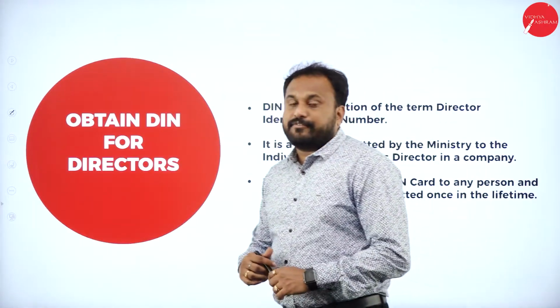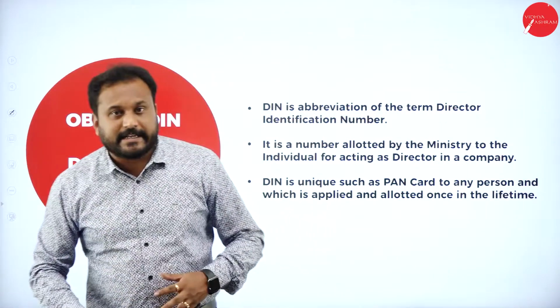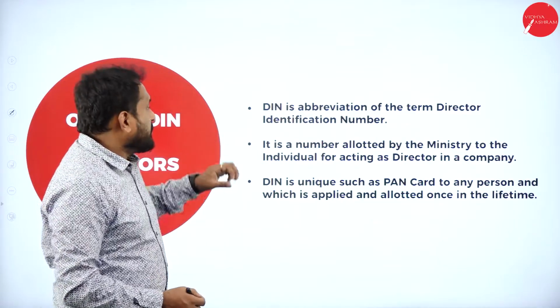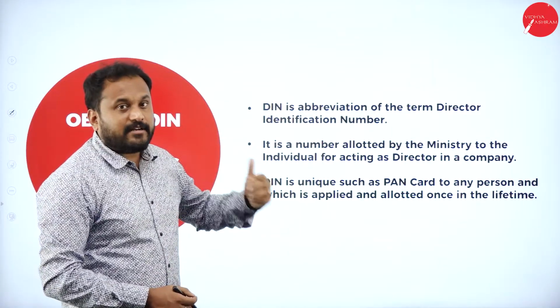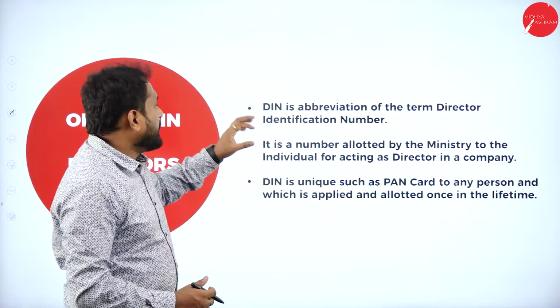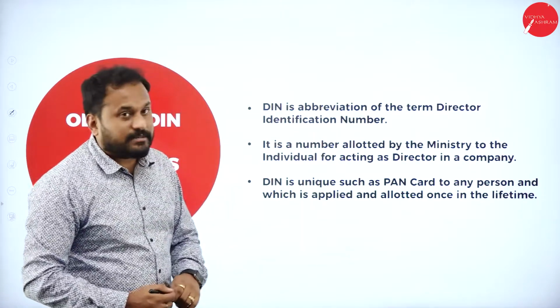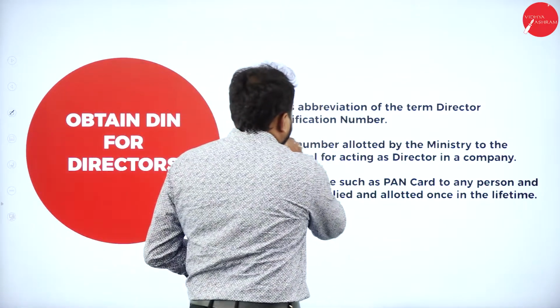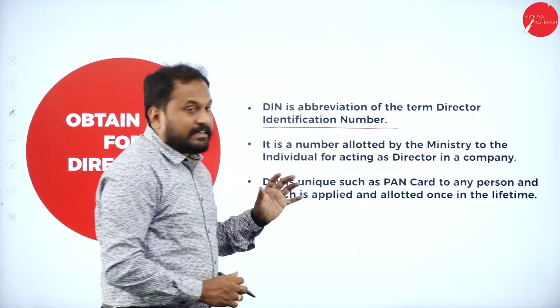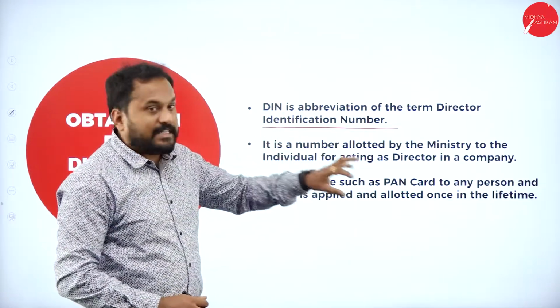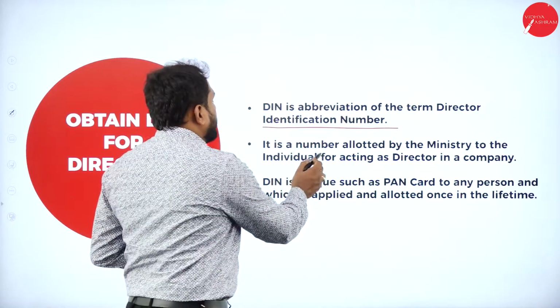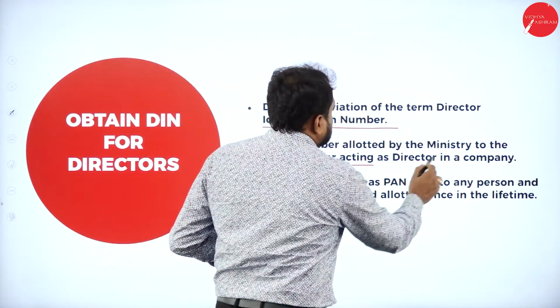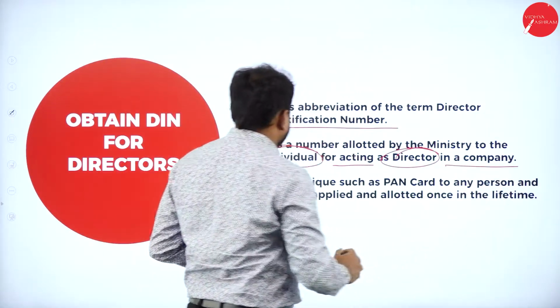Obtaining DIN for directors. Now what exactly is DIN? I told you about it, right? DIN is Directors Identification Number. So DIN is the abbreviation of the term Director Identification Number. It is the number allotted by the ministry to an individual for acting as a director in a company.